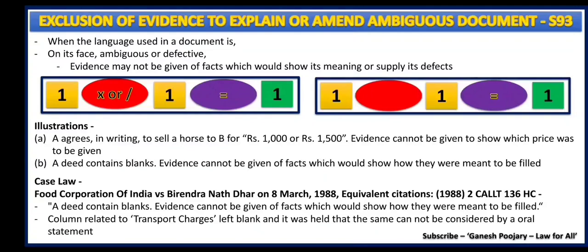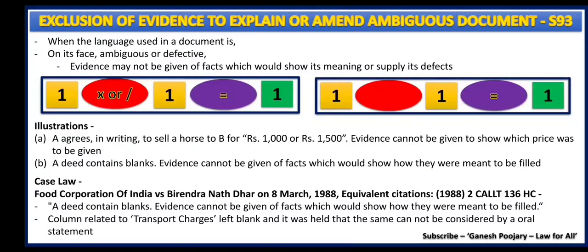To explain section 93, I have used two mathematical formulas. You can call it a chart or an illustration, whatever you want. Here in the first illustration, there is 1 into or divided by 1 is equal to 1. Now, this is quite confusing. If you see the red box, we don't know whether to use into or divided by. That brings some confusion, and that is ambiguous, and because of that defect, that document is defective and you cannot give any further evidence to prove whether it is into or divided by.